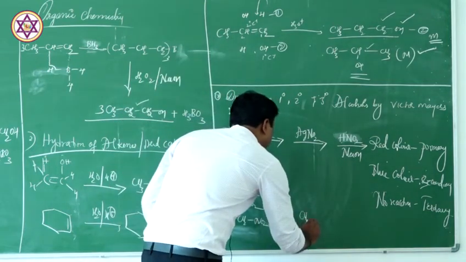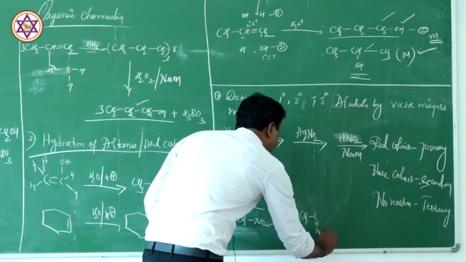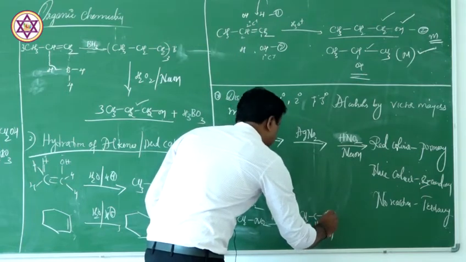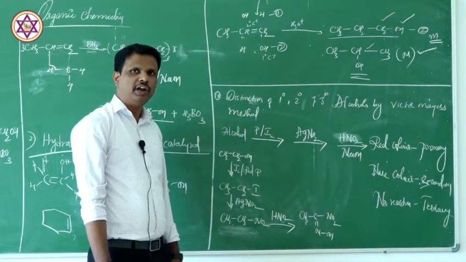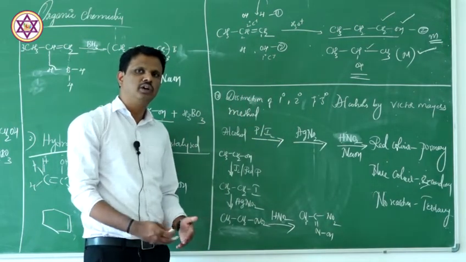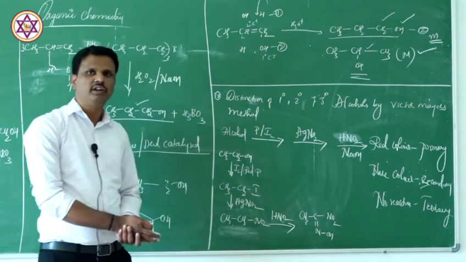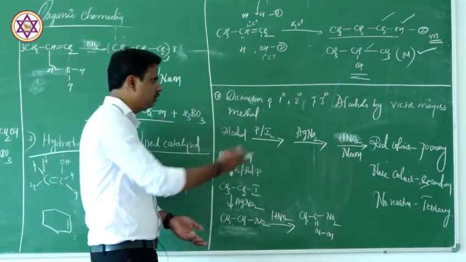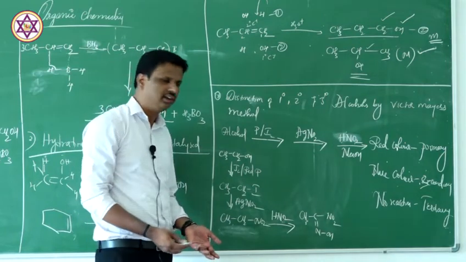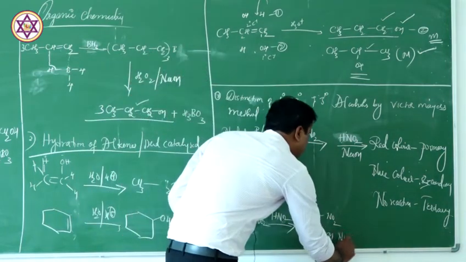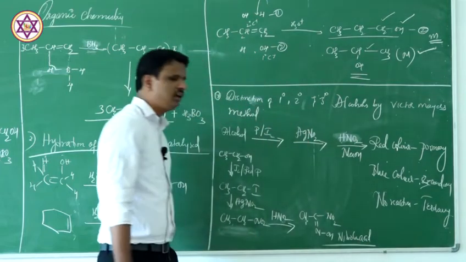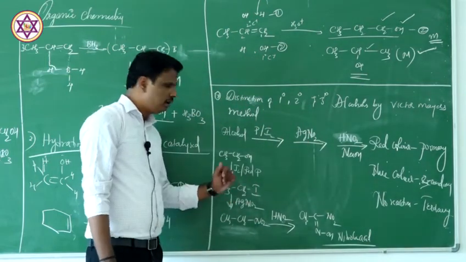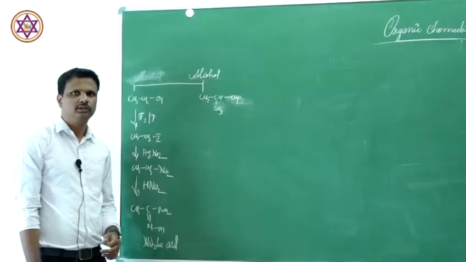So this CH3C(=NOH)NO2, here it is. This is nitrolic acid. That's what gives you a red color. That is, you can confirm that it is primary alcohol. This is nitrolic acid. That is about primary alcohol.